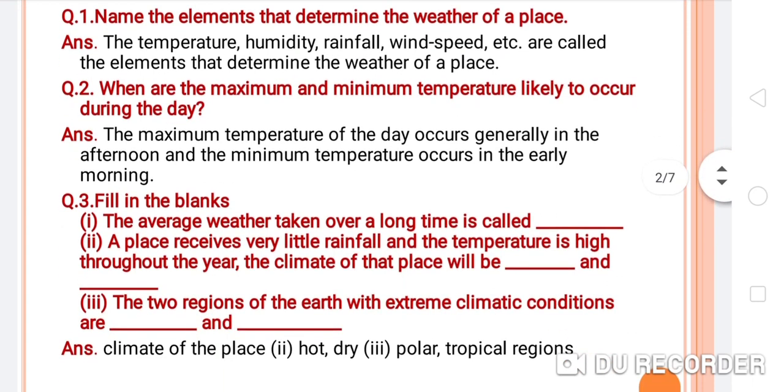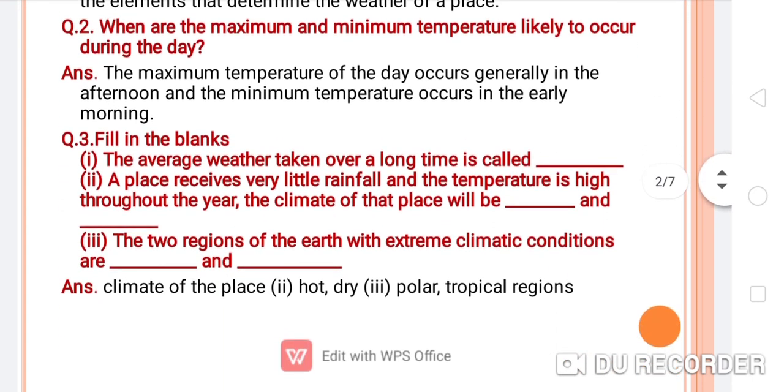Okay students, now come to the third question, that is fill in the blanks. The first one: the average weather taken over a long time is called the climate of a place. A place receives very little rainfall and the temperature is high throughout the year.